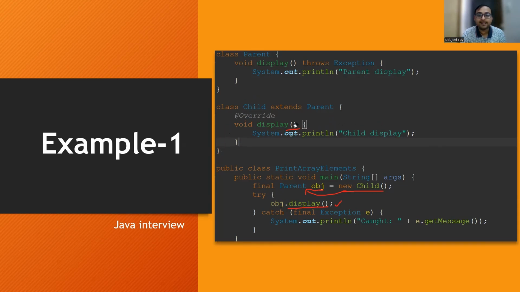Try to see and understand what will be the output for this scenario. If I see over here, what will be the output? It will just print what? Exception? It's not throwing any exceptions, so automatically it will come under the subclass category. So it will print what? It will print child display only. It will not print parent display, because this method is being overridden. So this is the scenario with respect to method overriding.